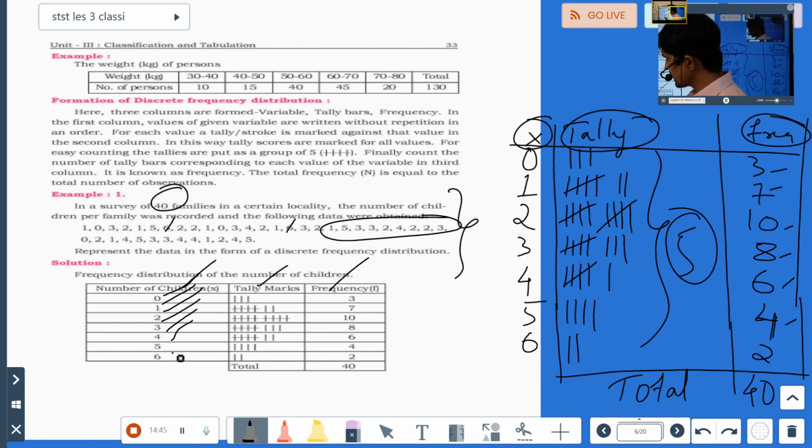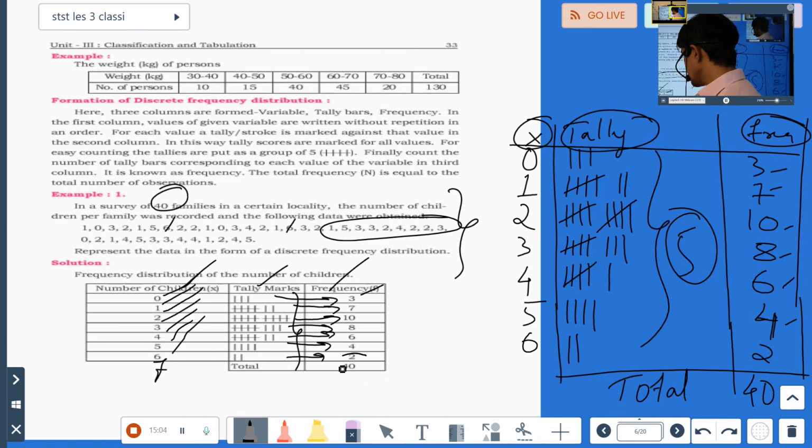We won't write 7 here because 7 is not there. Put the tally marks, then write the numbers according to the tally marks, and whatever you get should be the same as what is given to you.